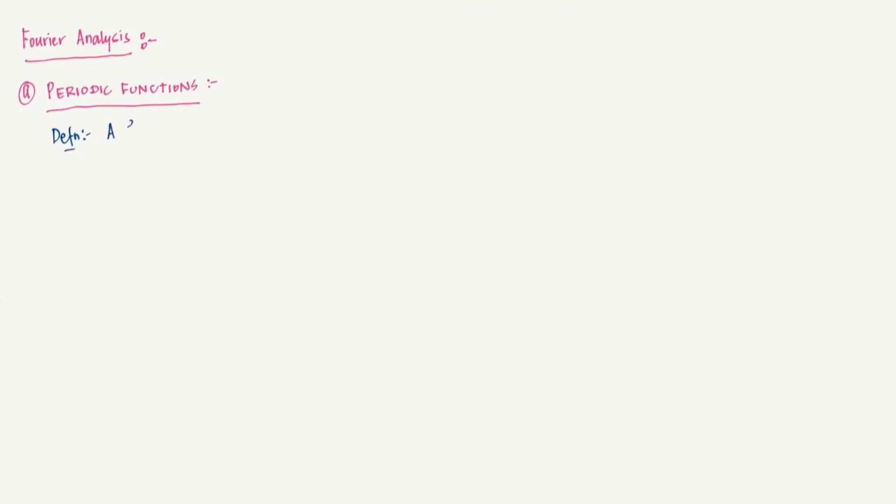A function f of x is called periodic. So essentially you are looking at a R to R function. It's called a periodic function if f is defined for all x in R. Of course, you can throw out a finite number of points, yes, but other than that it has to be defined everywhere.